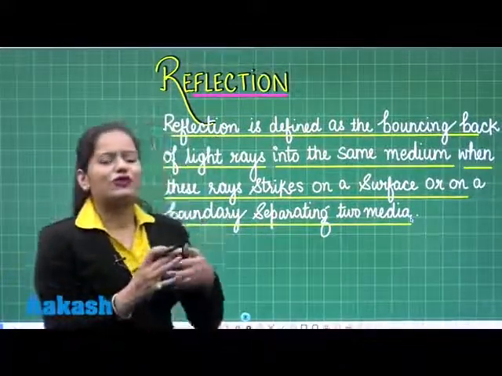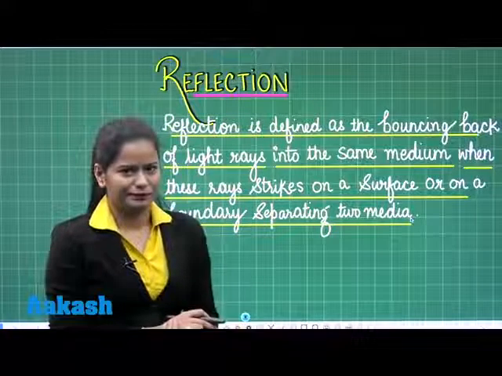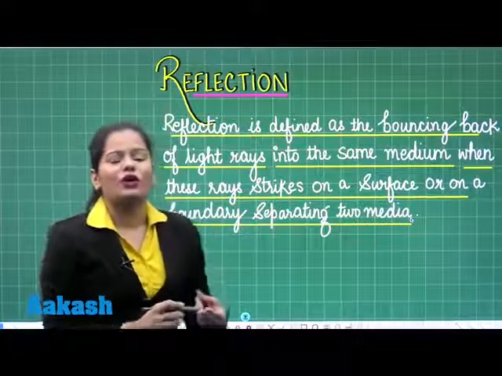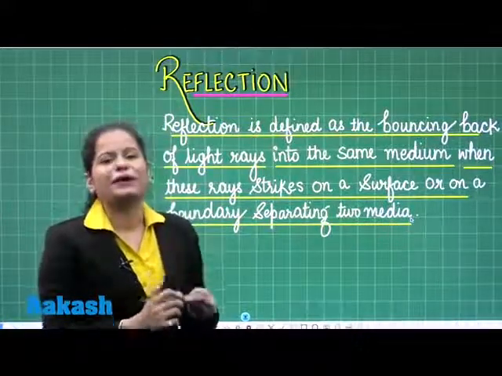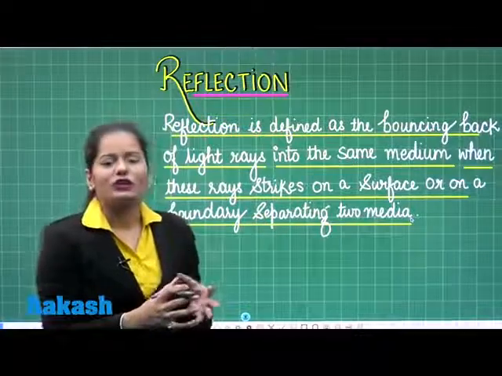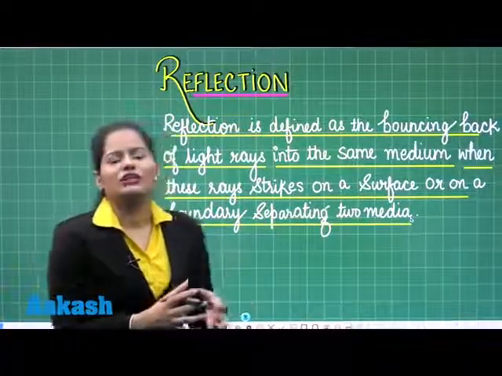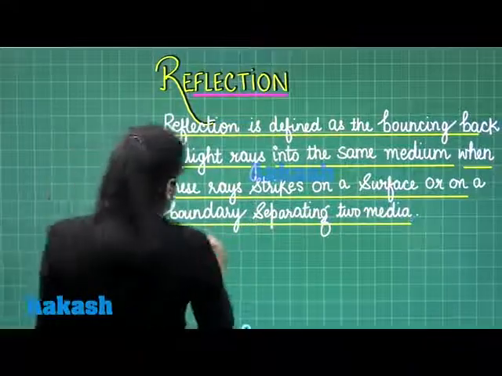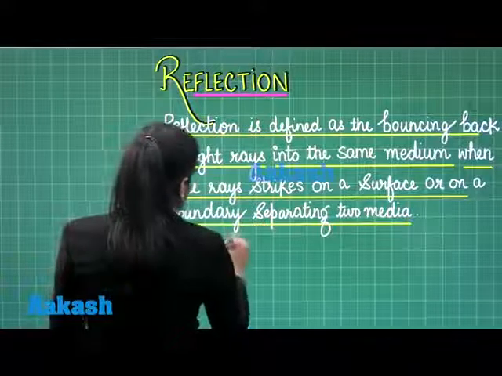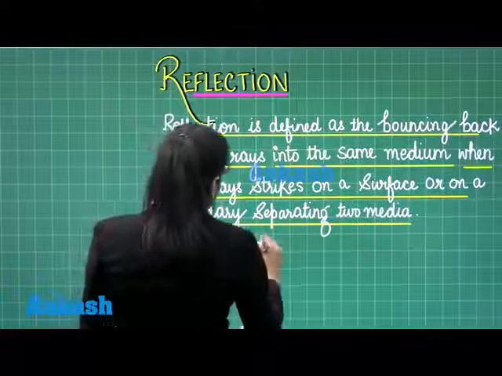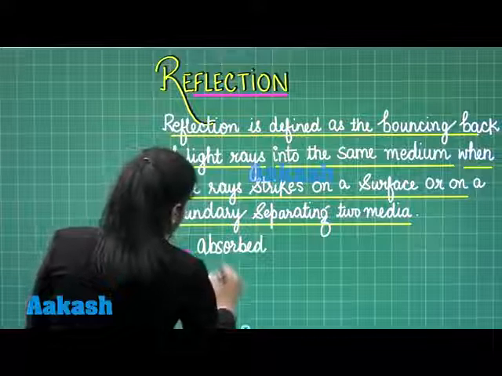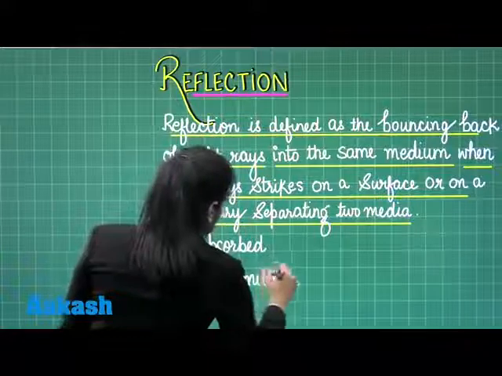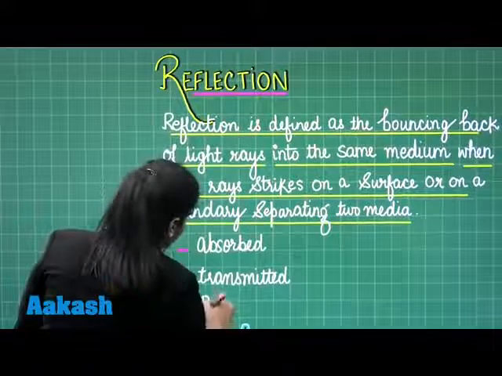Now student, the light from the sun or any other source can be absorbed, or can be transmitted, or can be reflected. This depends on the property or the nature of the medium or the substance on which the light is falling. So we can say that light can be absorbed, or it will be transmitted, or it will be reflected.